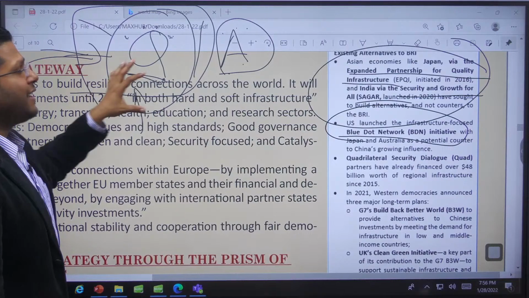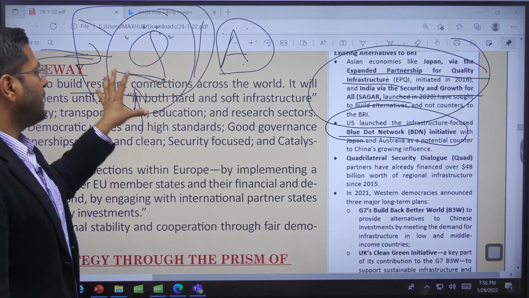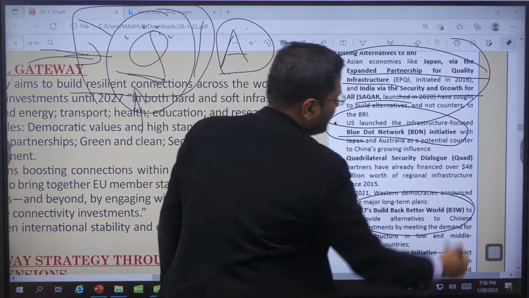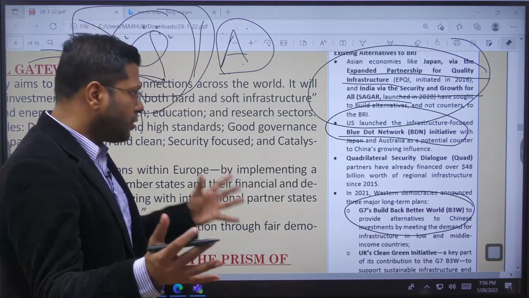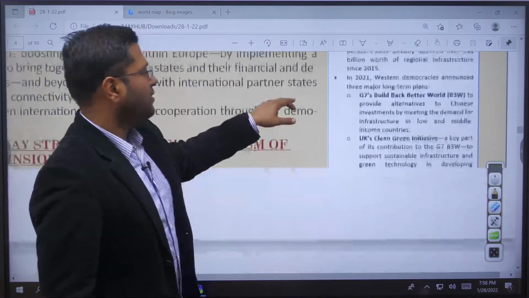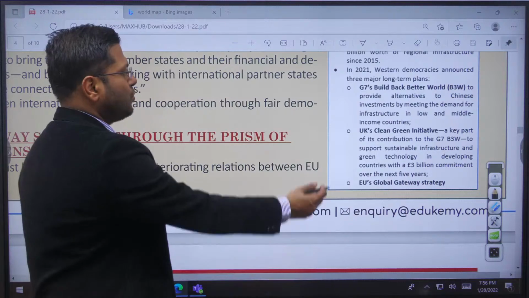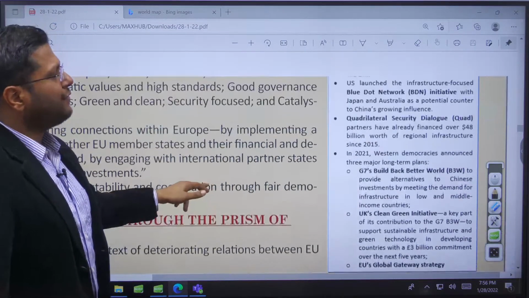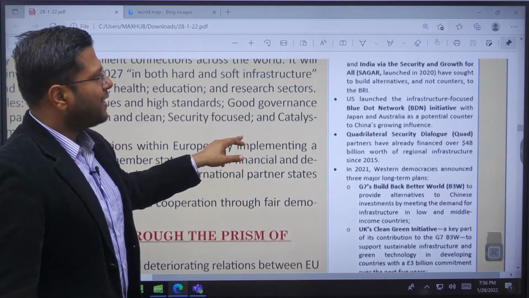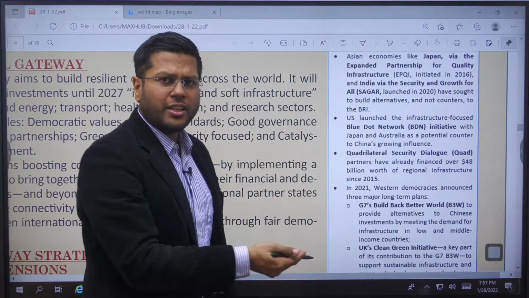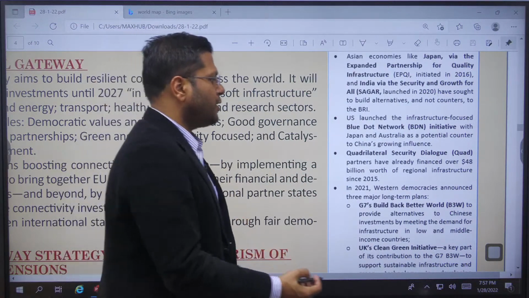So Quad is another project under which they are trying to have an alternative to China in infrastructure also. Similarly, G7's Build Back Better World. This is another initiative. They want to integrate with each other. What about the others? UK's Clean Grid Initiative and EU's Global Gateway. See, there are so many projects by the countries which foresee the future. Now, the point I'm making to the question that was asked, is it a replacement of the other? No, that must not be the way we should look at it.